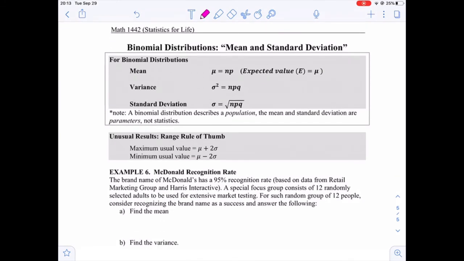Now, binomial distribution is a very important distribution, and from that distribution we can do very easy computations to find the mean, variance, and standard deviation. For example, the mean of the population is given by mu equals n times p. N is the number of trials, and p is the probability of success.